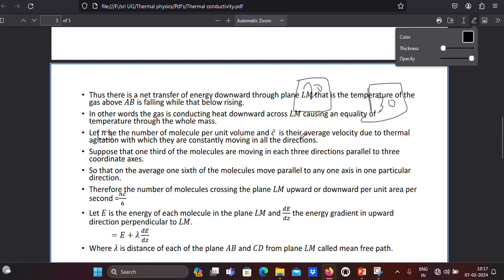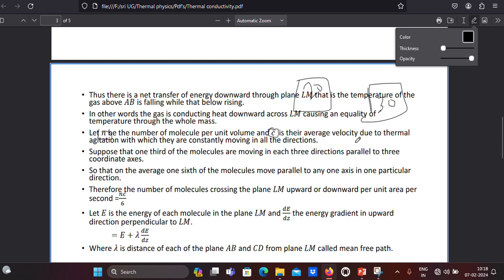And c bar is what? Average velocity. See, c bar is the average velocity. That means all the molecules cannot move with the same velocity. Certain molecules may have greater velocity and some may have lesser velocity, so that is why we take the average. When do we take an average? When different velocities are there, only then do we consider average velocity.